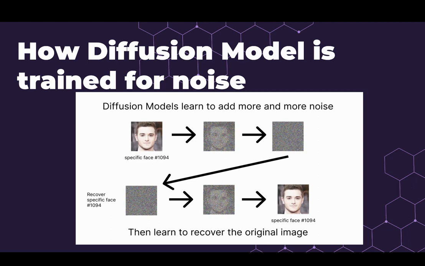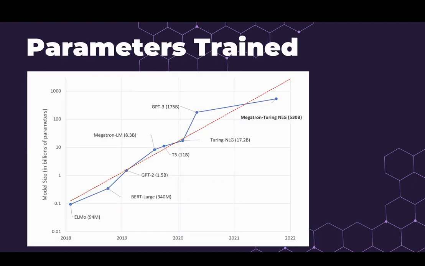So this is just a basic understanding of how the diffusion model is trained, in a reverse process. That is, it first learns to add the noise and then it learns to remove the noise. Okay, I hope I'm making sense. Then, moving to the next slide, parameters.